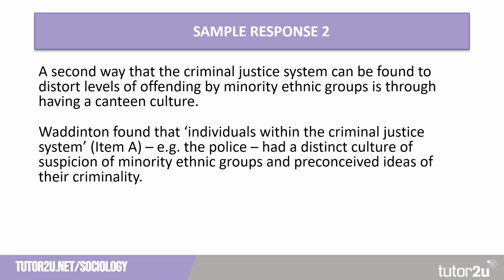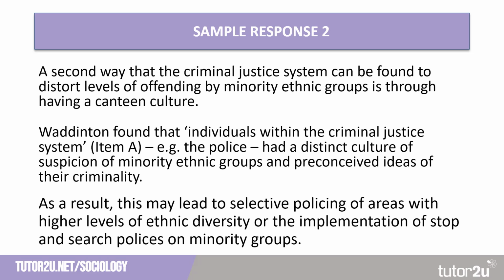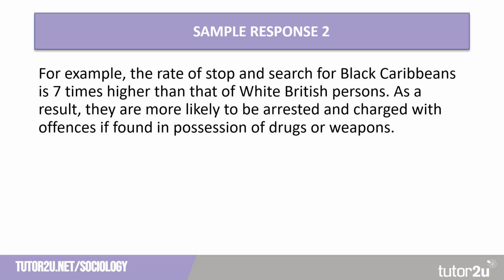But how does this lead to a distortion of criminal statistics? As a result, this may lead to selective policing of areas. Selective policing is a nice sociological term, with higher levels of ethnic diversity, or the implementation of stop and search policies on minority groups. For example, the rate of stop and search for Black Caribbeans is 7 times higher than that of white British persons. As a result, they are more likely to be arrested and charged with offences if found in possession of drugs or weapons. So this is our distortion.